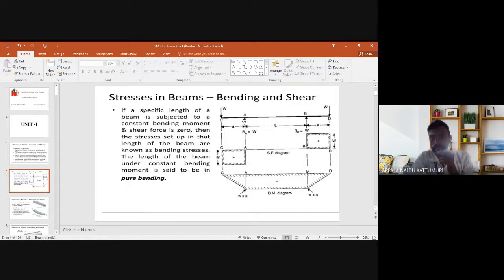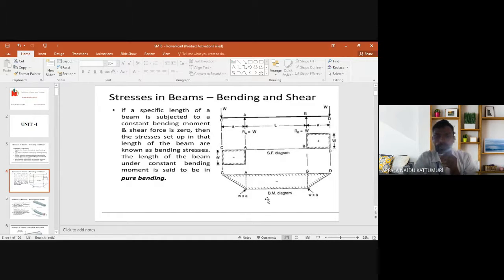From A to B, there is no load, so we continue along the same line. Similarly, at point B the reaction is acting upward, so we move upward, and at point D the load acts downward again, so we return back. So this is the overall shear force diagram of the beam. From point A to point B, the shear force is constant, and its value is zero.